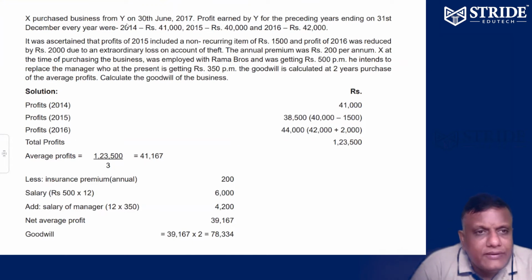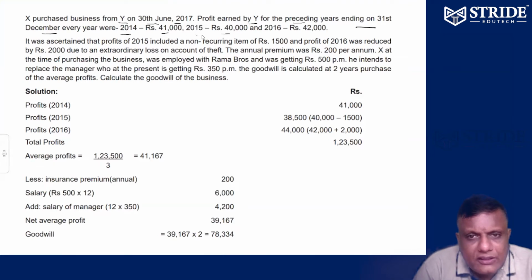Okay, right. Mr. X purchased from Y on 30th June 2017. The profit earned by Y for preceding years ending on 31st December: 2014, 41,000; 2015, 40,000; 2016, 42,000. It was ascertained that profits of 2015 included a non-recurring item of rupees 1,500. It's a non-recurring item, it never happened again.